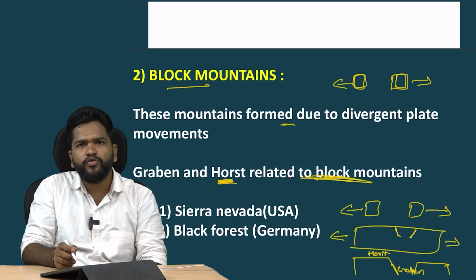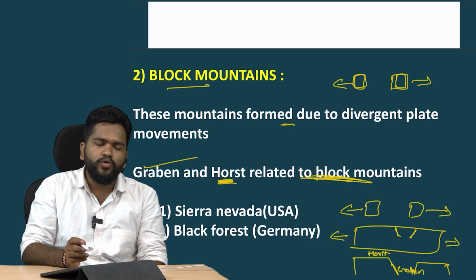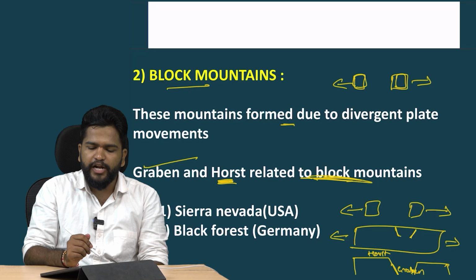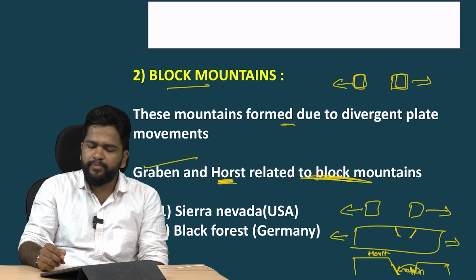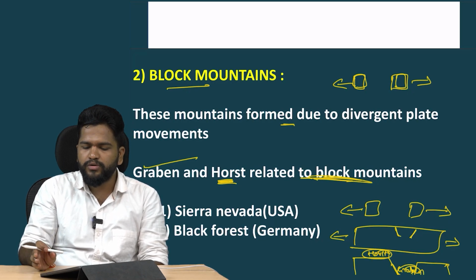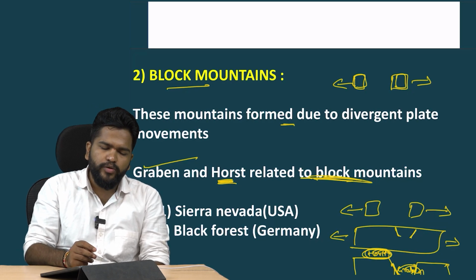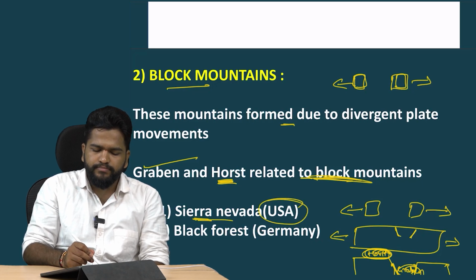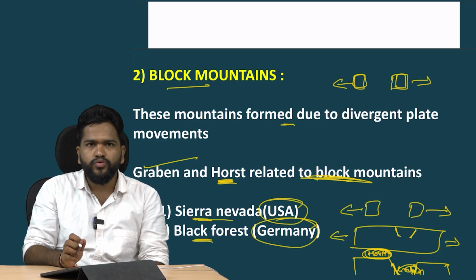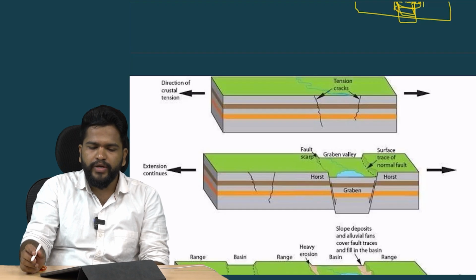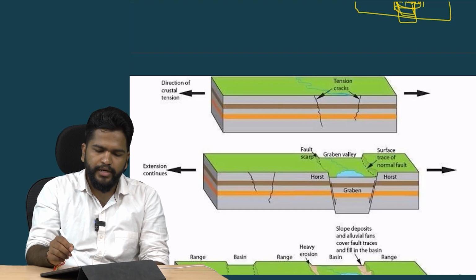So if they want to frame questions, they can directly ask horst and grabens are related to which landforms. Here it is a graben, the U-shaped structure is known as graben, and the topmost structure is known as horst. Examples of block mountains are Sierra Nevada in the USA and Black Forest in Germany. These are two examples of block mountains. You can see this through the diagram here.